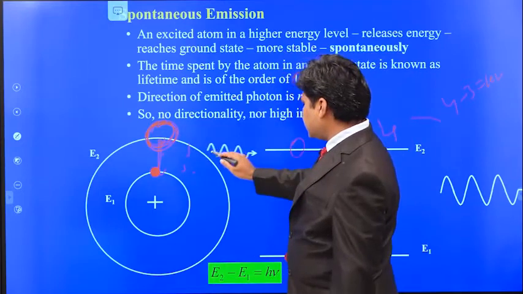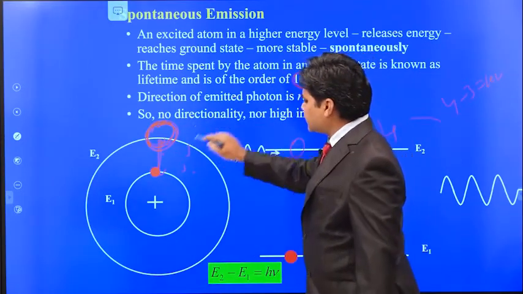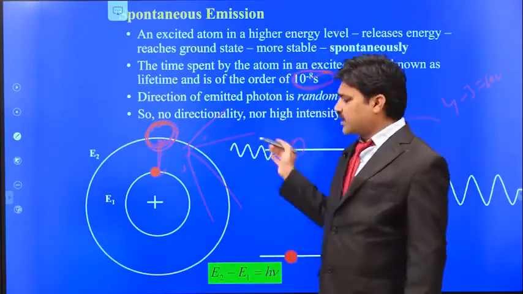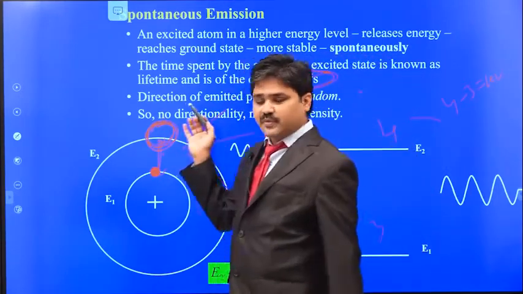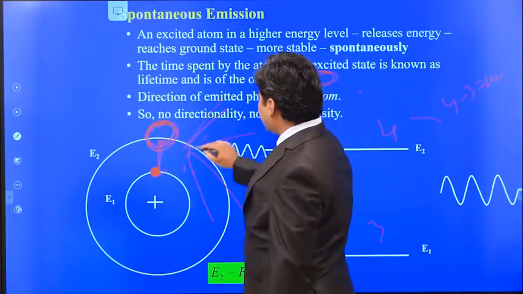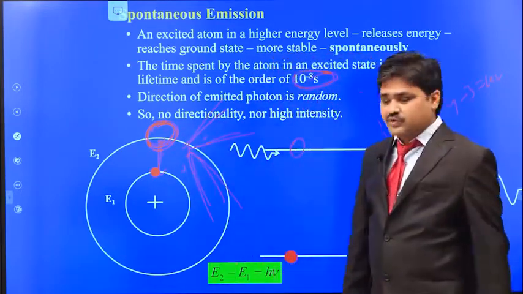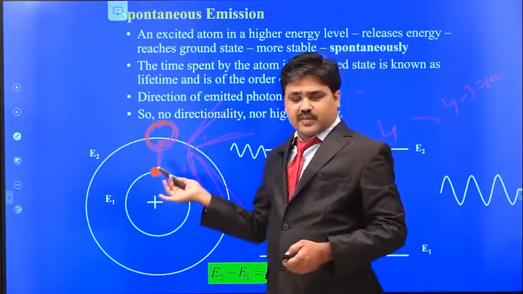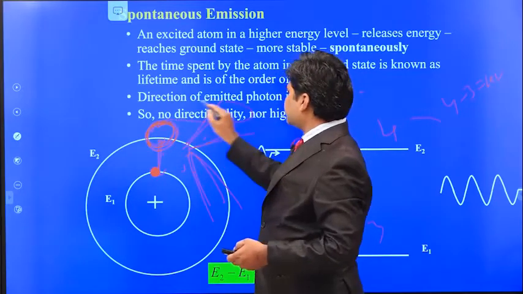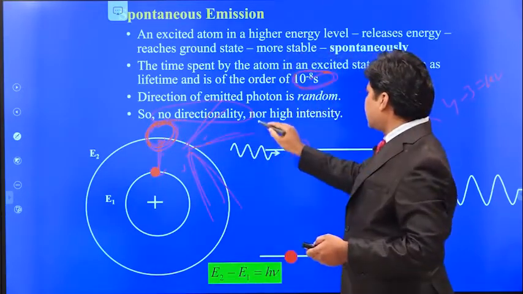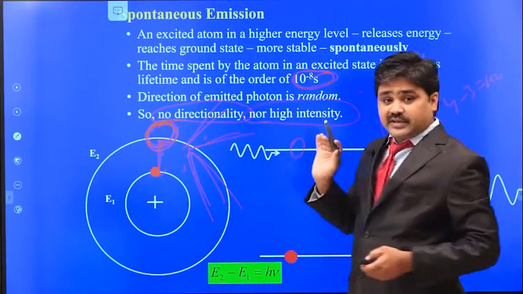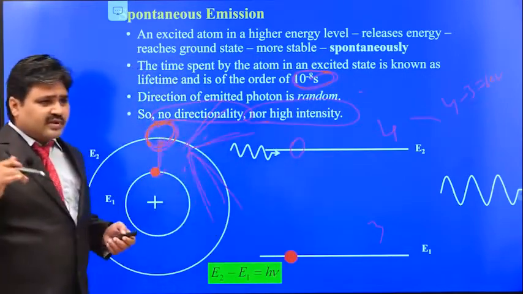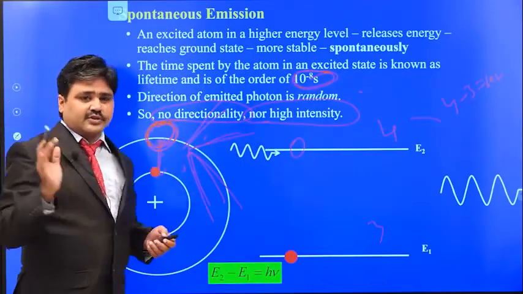And the emitted photon can move anywhere. It can move in this direction, in that direction, in any direction. It has no particular direction. We cannot control this process, because the photon can be emitted in any direction. So there is no directionality, and no high intensity, because for more intensity, as we have seen before, the waves should travel in the same direction and merge with each other.